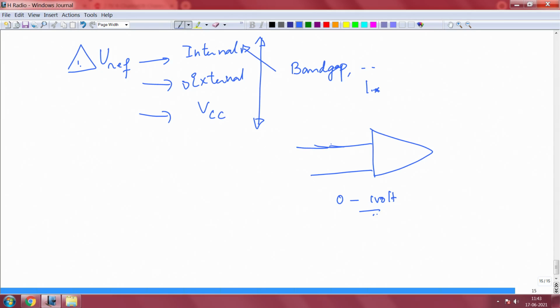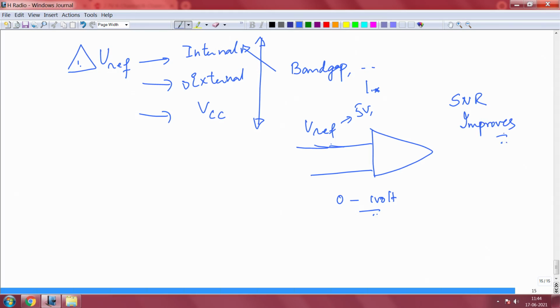Number 2 is it is always good to choose this Vref as high as possible. On the other side you can say that it is good to choose a high Vref as well, maybe 3.3 or even 5 volts, because if you choose a higher Vref, the SNR, signal to noise ratio, of the ADC also improves.